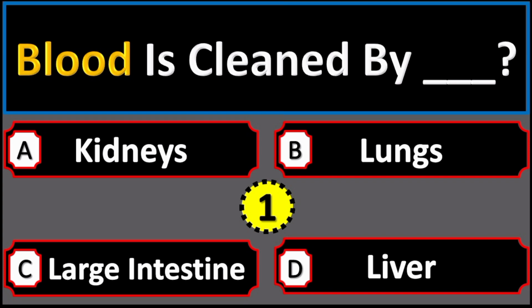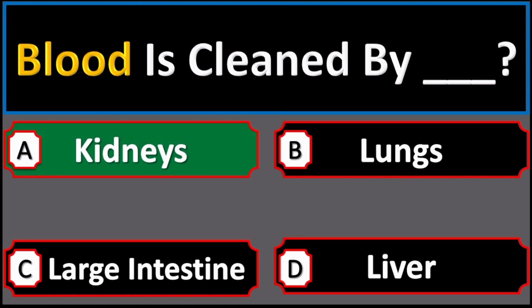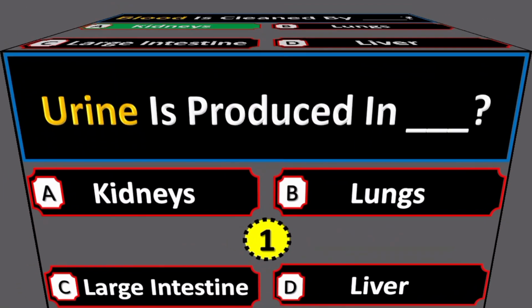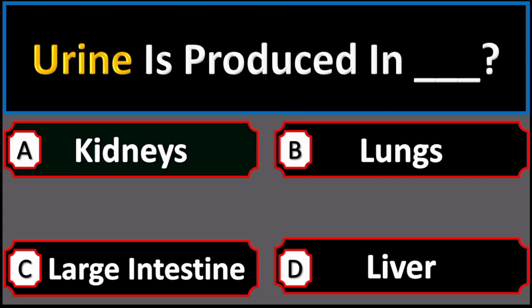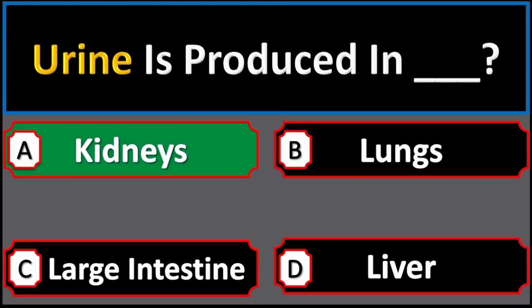Blood is cleaned by option A kidneys, option B lungs, option C large intestine, option D liver. Right option is option A kidneys. Urine is produced in option A kidneys, option B lungs, option C large intestine, option D liver. Right option is option A kidneys.